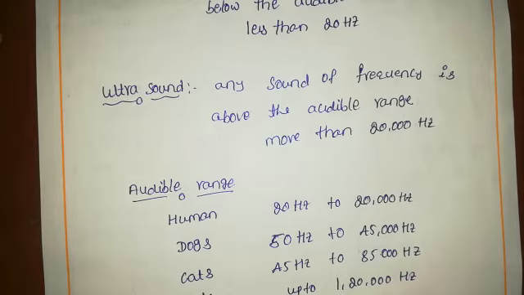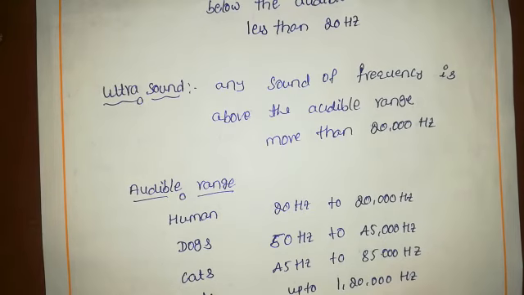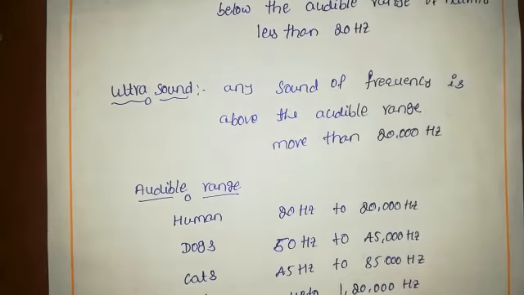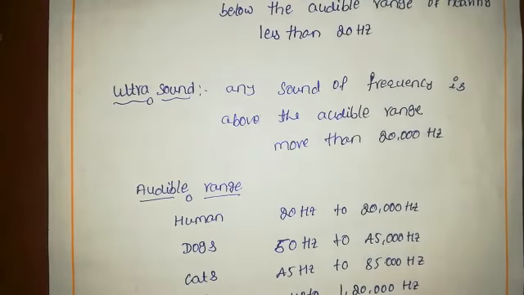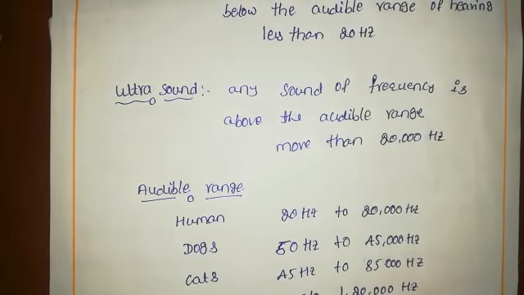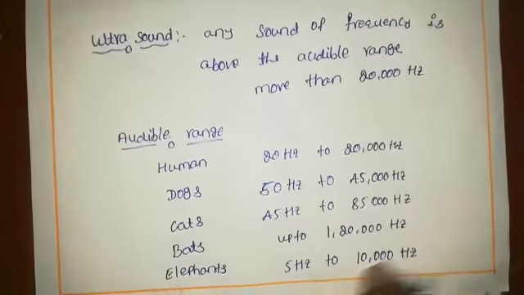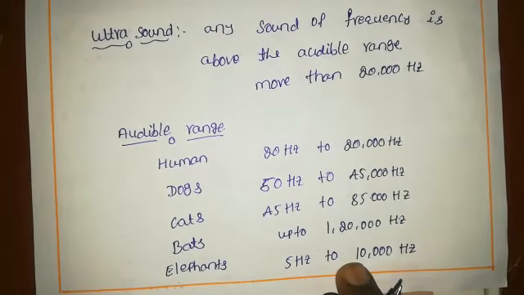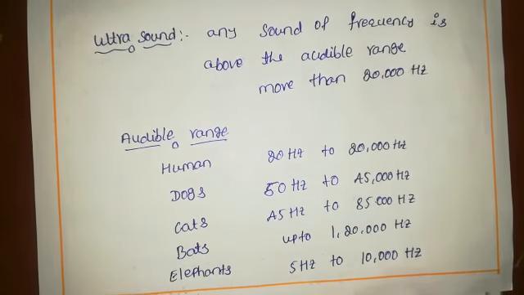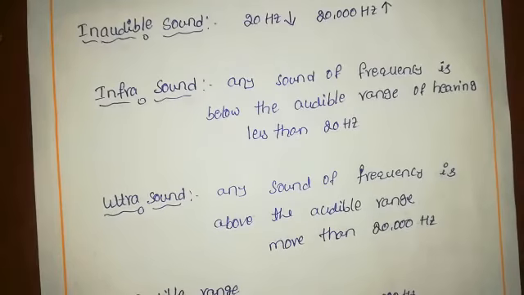In dolphins it is up to 2 lakh hertz, and in elephants the audible range is 5 hertz to 10,000 hertz. This is the audible range in different animals. Next we move on to the